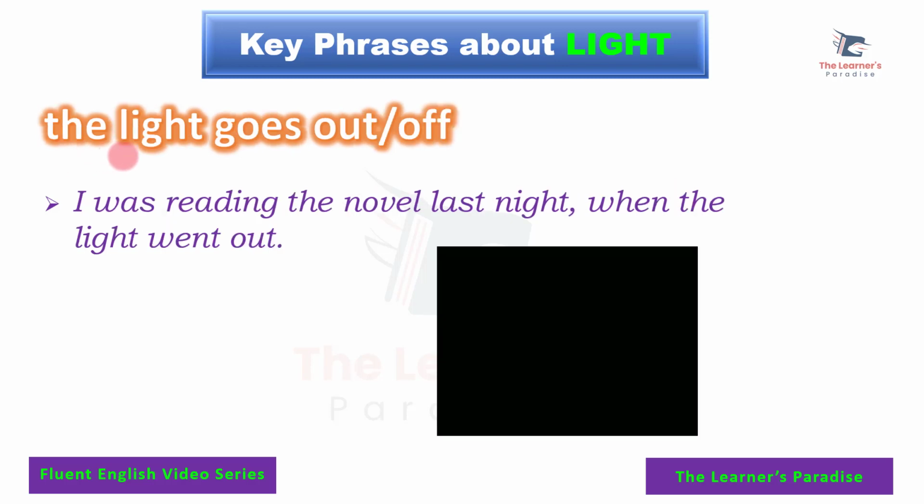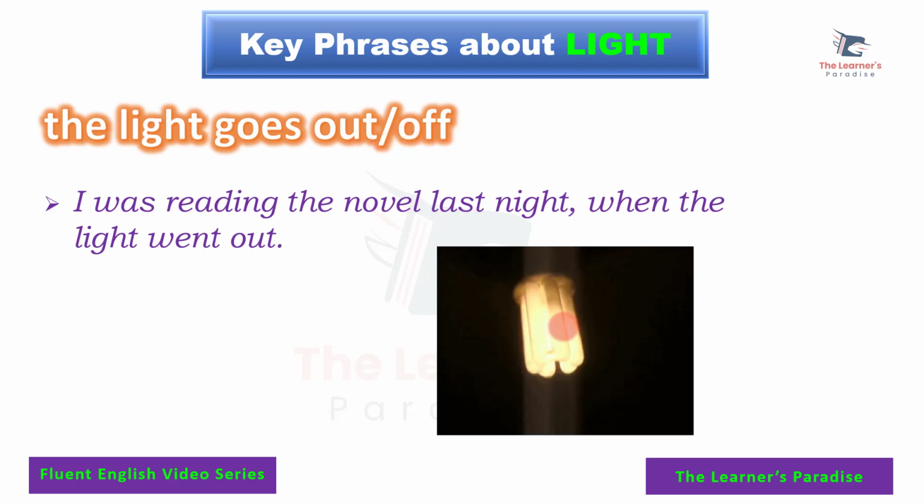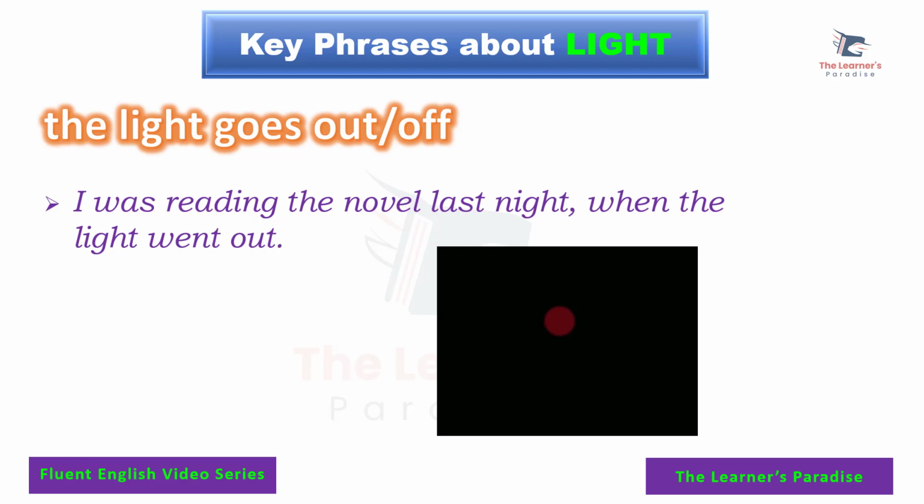The next is the light goes out or the light goes off. It means the same. It is shining, and all of a sudden it goes off. Example sentence: I was reading the novel last night when the light went out. Suddenly, there was no light.